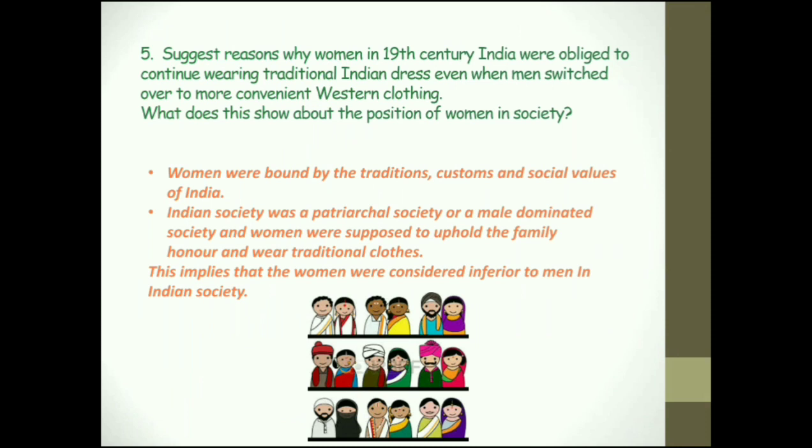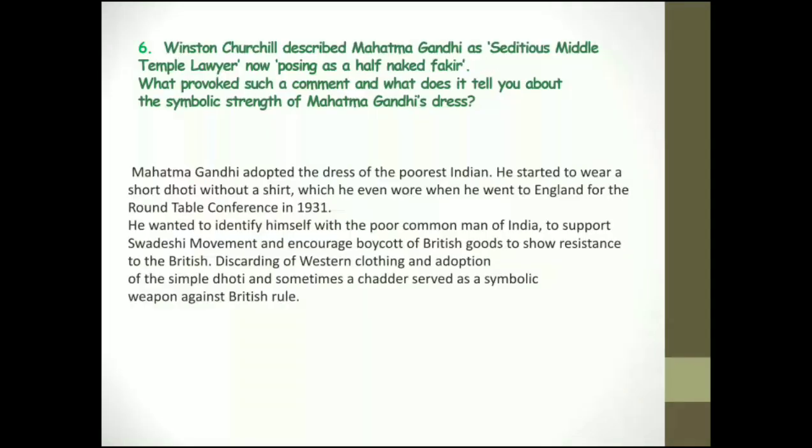So only men were expected and also allowed, you can use that word allowed, to change, reform, or even transform into Western clothes. They were the ones who got influenced and only they were allowed to do so. So there are 2 points given there. You can write more for this question.